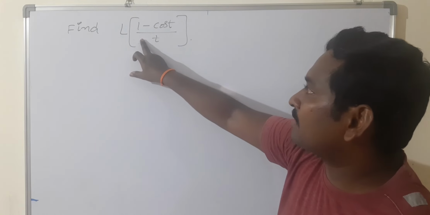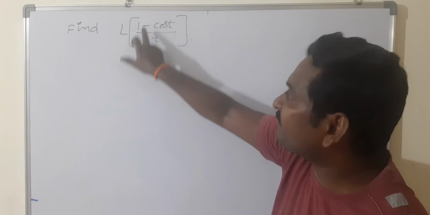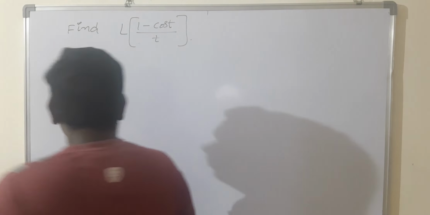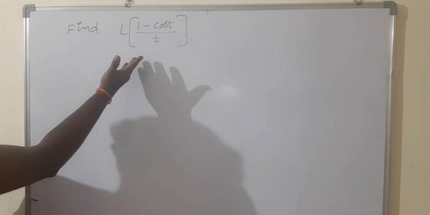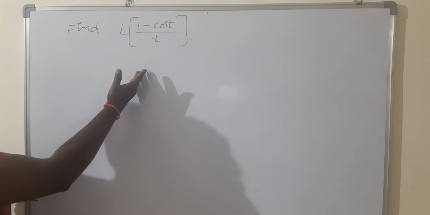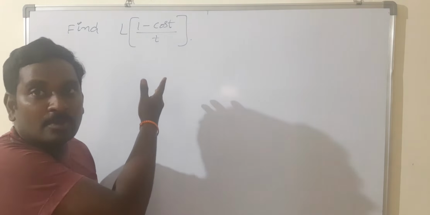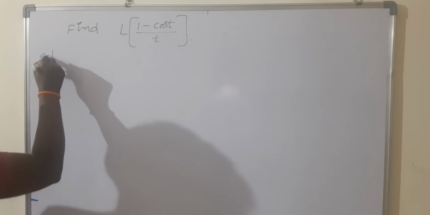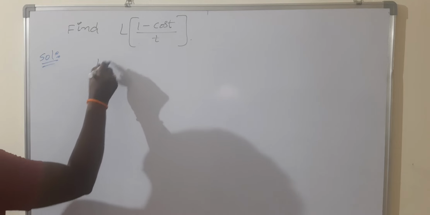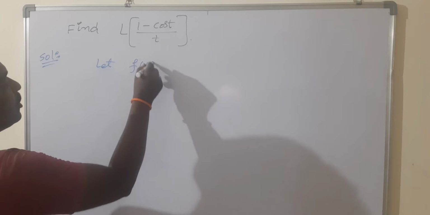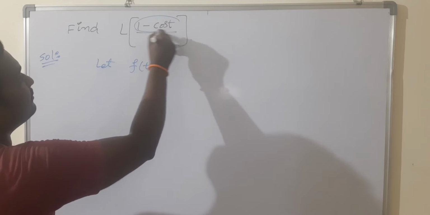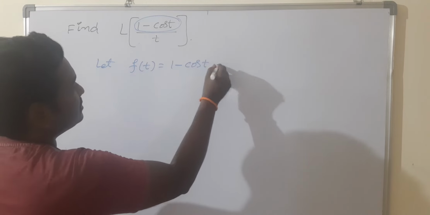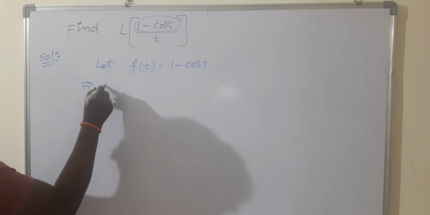Here we are observing that the given function is in the form of f of t by t. That's why you can use the division rule. Don't use the first shifting theorem for this problem; it is not applicable here. Solution: first, let f of t be, what is f of t here? In this model, the numerator can always be taken as f of t. Calculate the Laplace transformation.